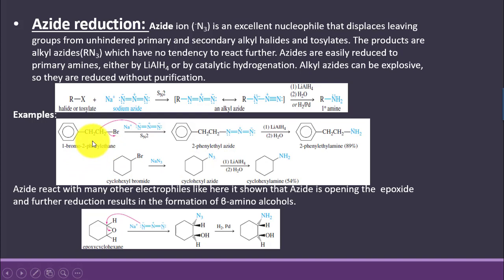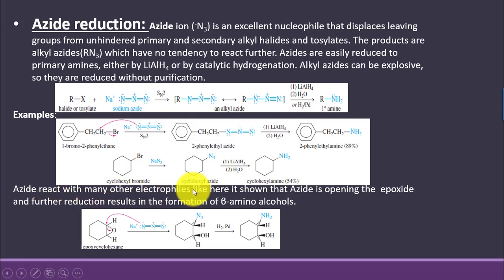Examples are shown over here. 1-bromo-2-phenyl ethane on a reaction with sodium azide leads to the formation of 2-phenyl ethyl azide, which on further reduction with lithium aluminium hydride leads to the formation of 2-phenyl ethylamine. And another example is conversion of cyclohexyl bromide to cyclohexyl amine.